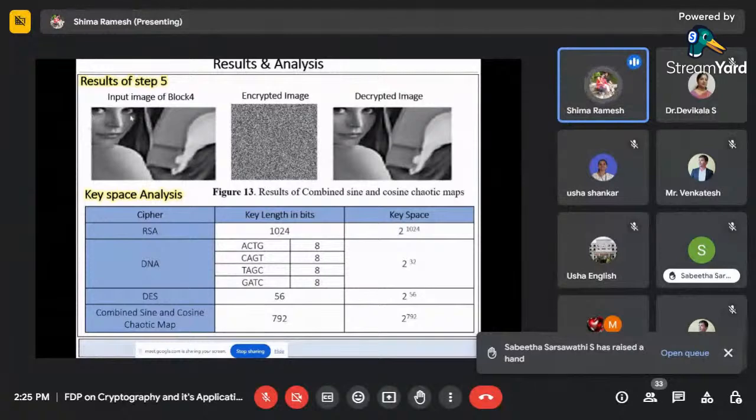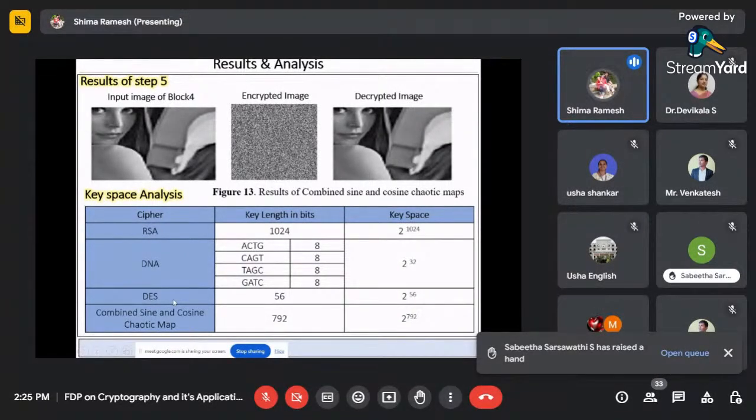So that is block 4, encrypt image, decrypt image. Here you can see the combined key space analysis. We are using the RSA algorithm, with a key size of 1024, so it is 2 raised to 1024. For DNA, these are the secret key I use: adenine, thymine, guanine, cytosine, the ACTG combination. Here 8, 8, 8, 8, so 8 4s make 32, so 2 raised to 32.